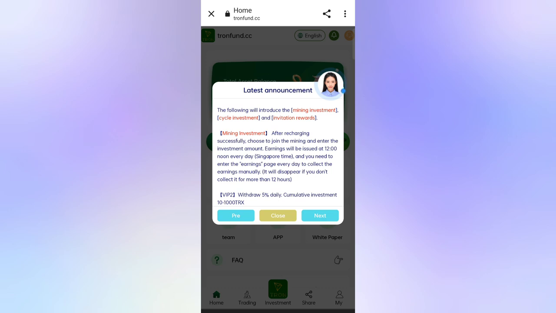amount. Earning will be issued at 12 noon every day, Singapore time, and you need to enter the next page to collect the income every day. At the end of the cycle, the principal is returned.